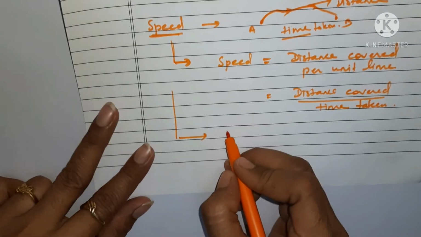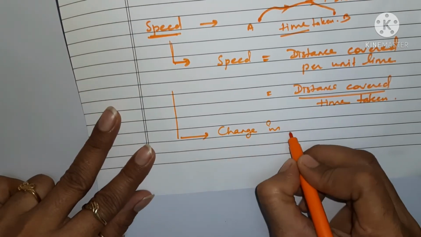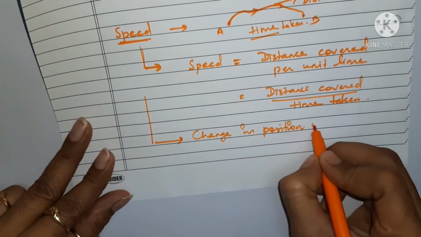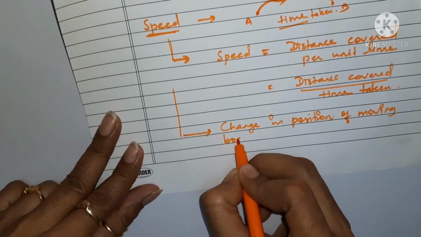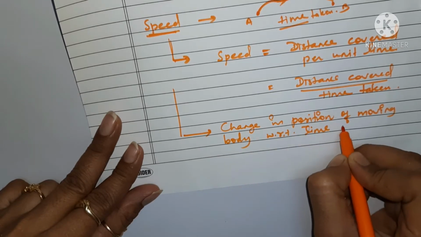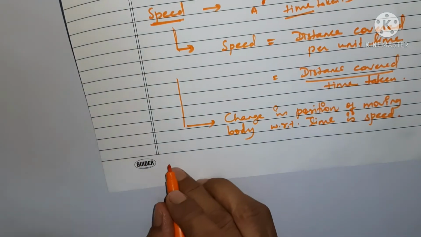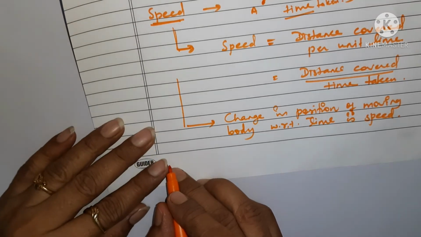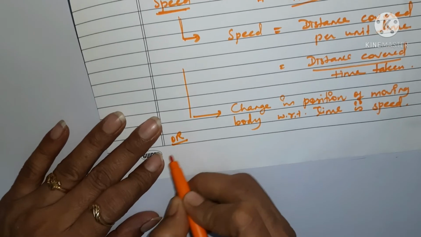We can also define speed in other 2 ways. Change in position of a moving body with respect to time is a speed, right? And one more definition could be there.